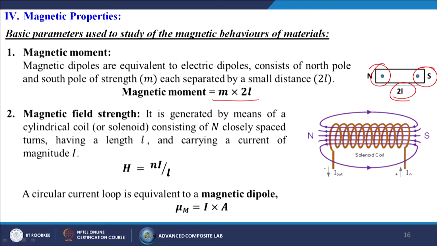If we discuss the magnetic field strength, it is generated by means of a cylindrical coil, or the solenoid, consisting of N closely spaced turns having a length L and carrying a current of magnitude I. So, H is equal to N I by L. A circular current loop is equivalent to a magnetic dipole, mu m is equal to I into A. In this case we have that cylindrical coil, and we give a current from this side and the current comes out through this side, and the magnetic field will be generated inside this solenoid coil.